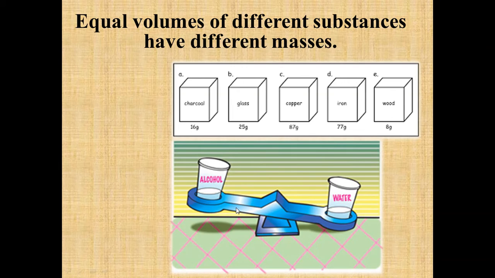So if you have equal volumes and you want to compare their densities, you just weigh their masses, and the highest mass will have the highest density, and the lowest mass will have the least density.